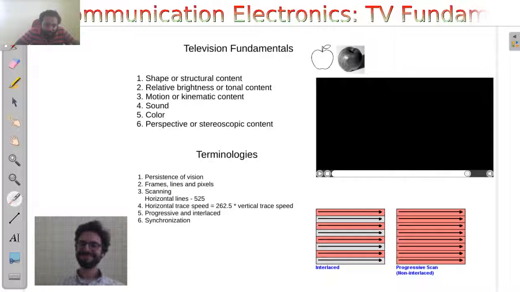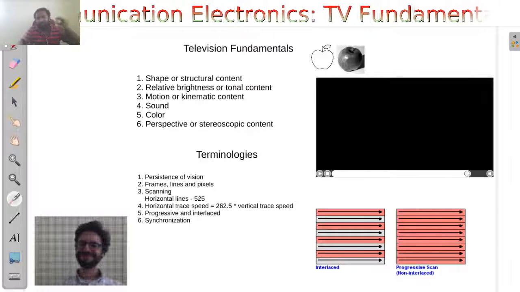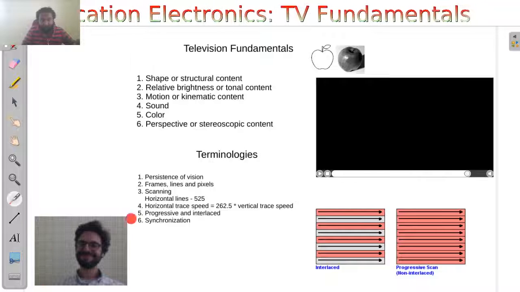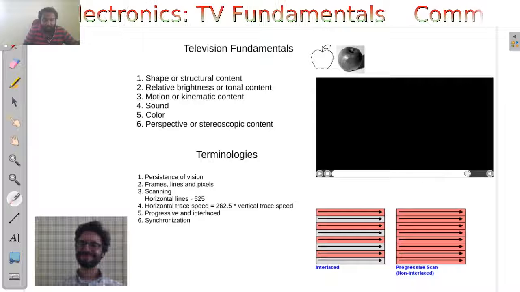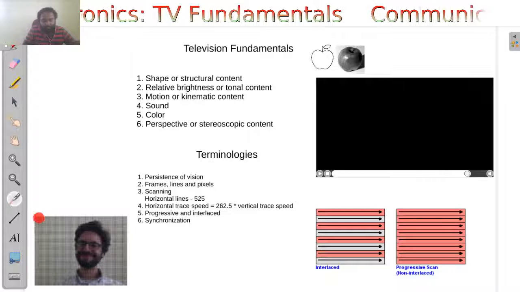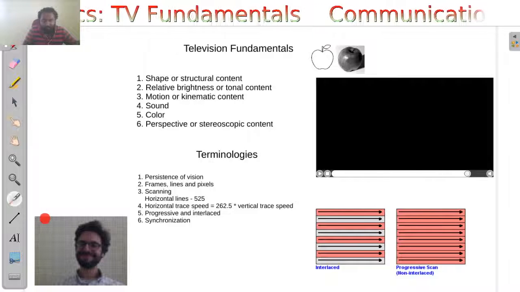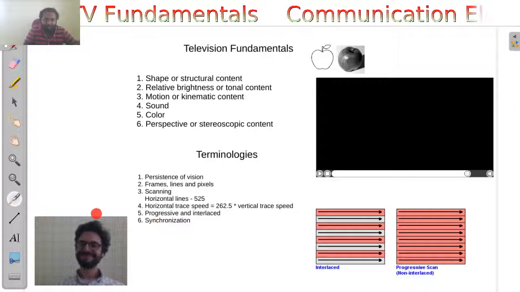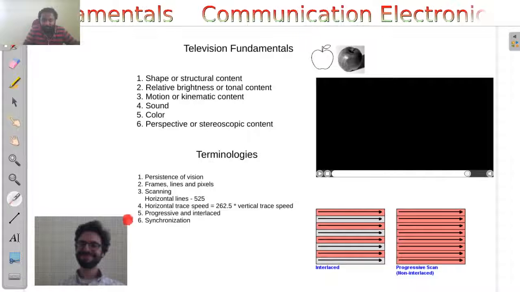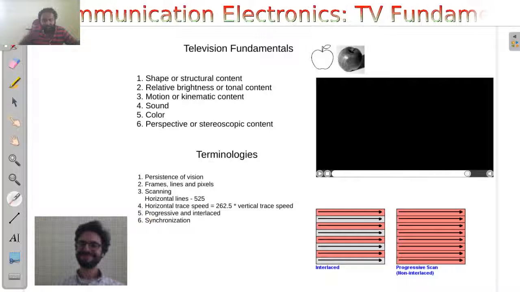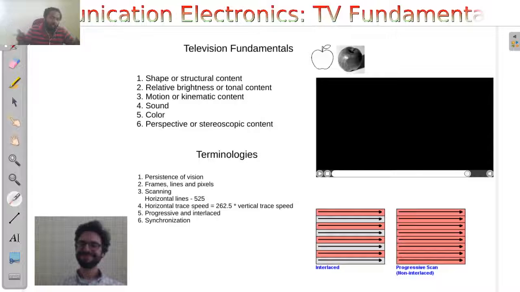You cannot simultaneously scan all these pixels together. Instead, you take the first pixel and transmit it, take the next pixel and transmit it, take the third pixel, transmit it, like that. So you'll be scanning each line, and each line contains pixels, and these pixels will be scanned like this. So it is a serial kind of information transmission.